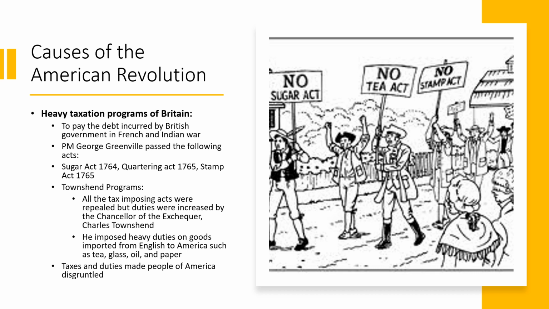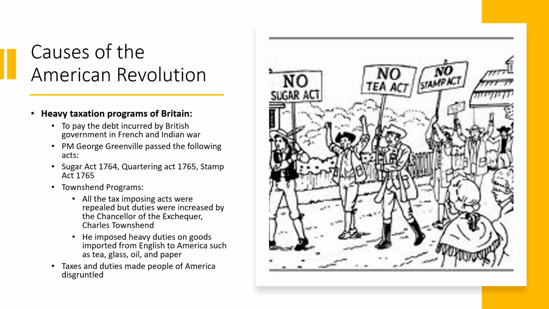Starting with the causes of American Revolution, the first cause of American Revolution was the heavy taxation programs of Britain after the French and Indian War. We all know, we have studied this in the previous lecture in detail, that British Prime Minister William Pitt borrowed money from the other empires of Europe at the time to fight this war in North America. He invested in this war, he financed this war, and all this borrowed money accumulated debt on the British Empire.